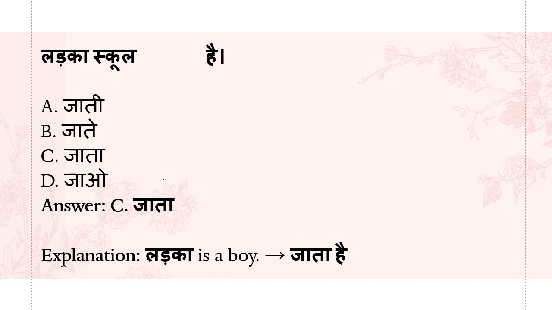So now do this. लड़का स्कूल dash है. जाती है, जाते हैं, जाता है, जाओ है. So लड़का, I have given you a tip: लड़का ता है. So here it is जाता है. Okay, लड़का स्कूल जाता है. The boy is going to school. लड़की स्कूल dash है. जाता है, जाती है, जाते हैं, जाओ है. So ladki means ती है. That means ladki school jati hai is the correct sentence.